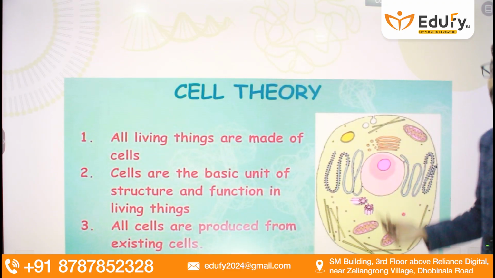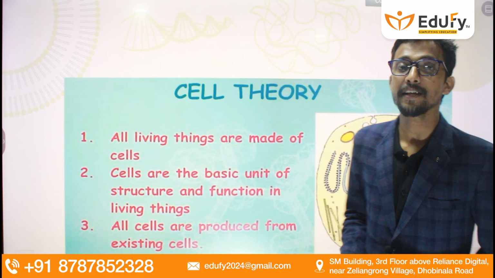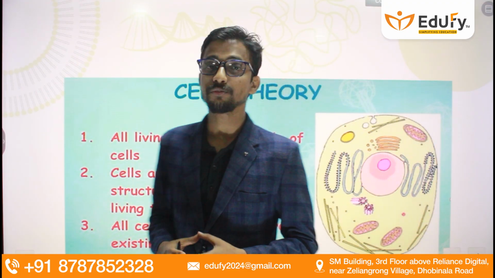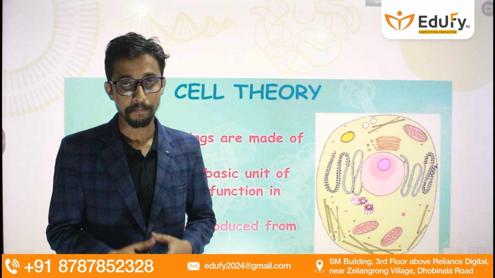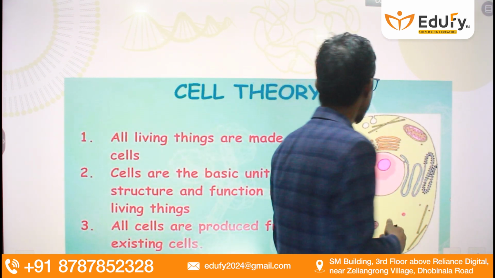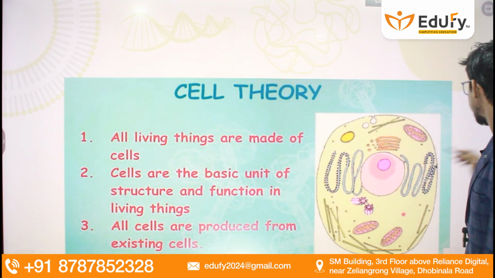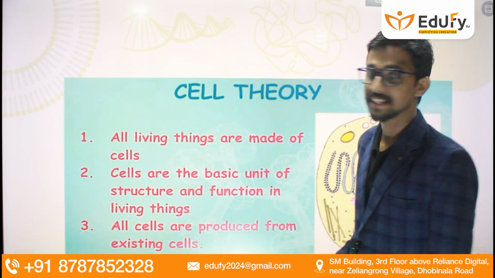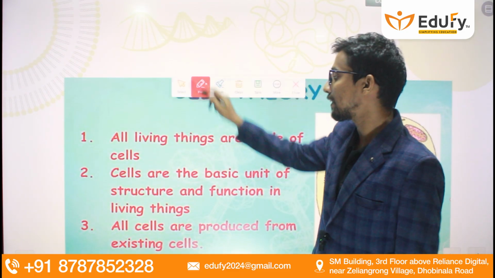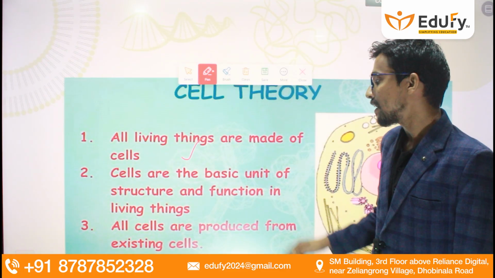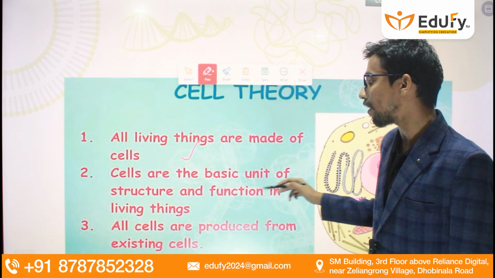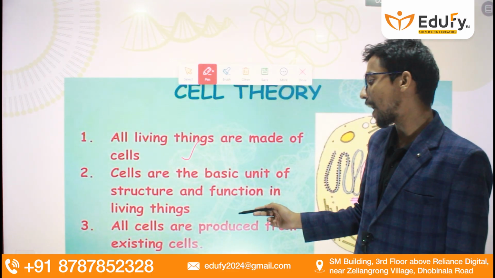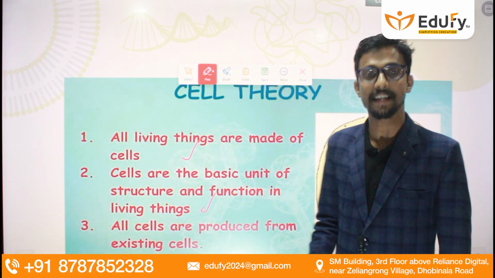So friends, there was a cell theory given by Schleiden and Schwann, and this is very important as far as your examination is concerned. What this cell theory tells us is that all living things are made of cells. Cells are the basic unit of life and function in all living things.